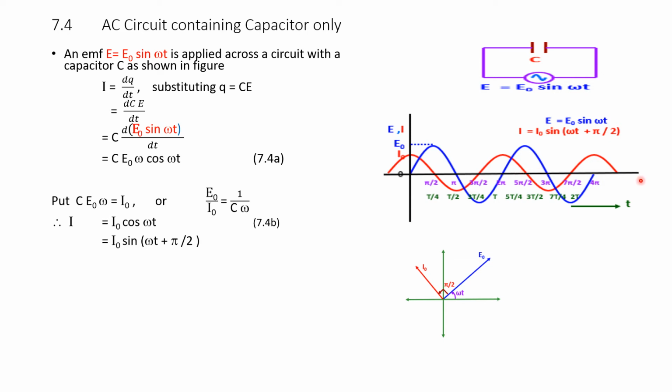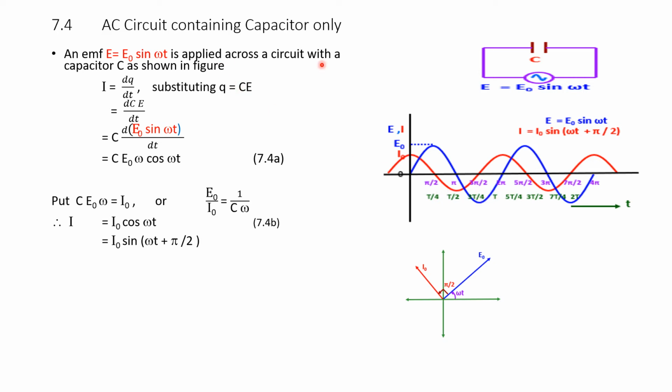On the x axis we will plot time t. Time t is nothing but 0 degrees, pi by 2, pi, 3 pi by 2 and 2 pi. This is one complete cycle here. The x axis is omega t. These omega t values we have given on the x axis. And this is one cycle, that is, complete T here. Therefore, T by 2 here, T by 4, 3T by 4 correspondingly.